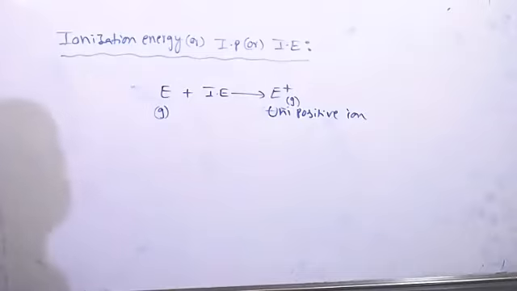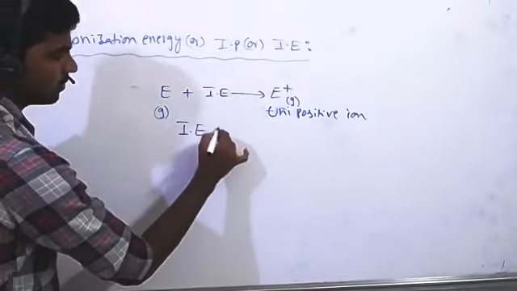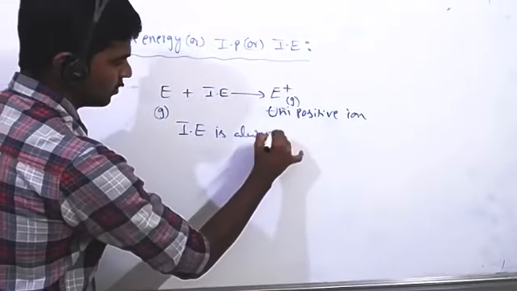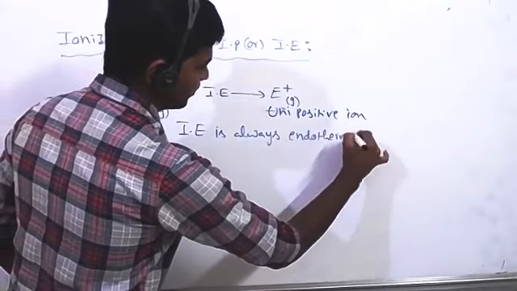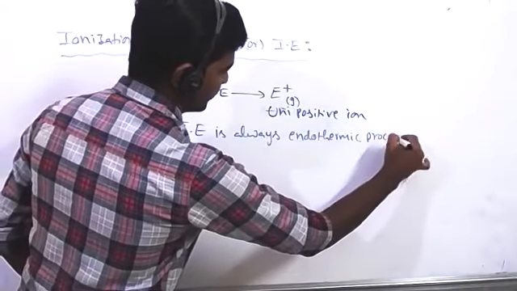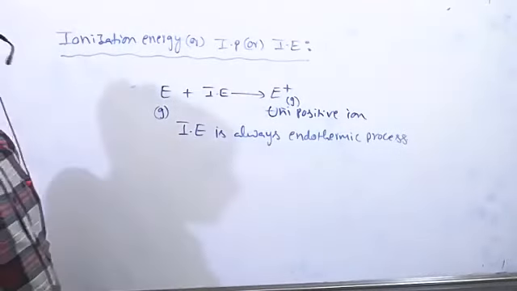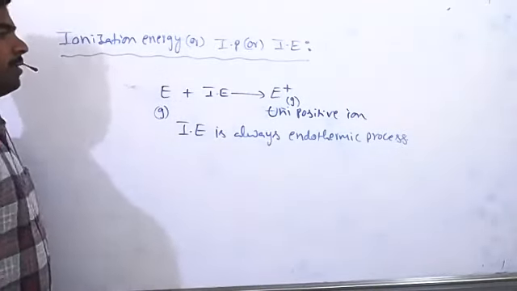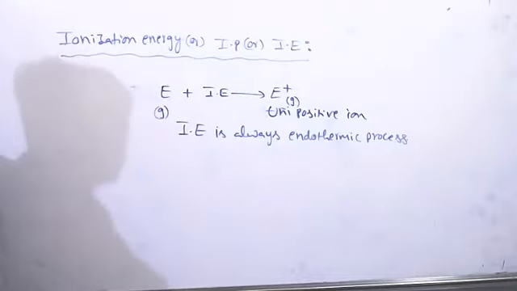So this ionization enthalpy is always an endothermic process. We always need to invest some energy to remove an electron from the atom. So this is what we call the first ionization enthalpy. To remove one electron is called first ionization enthalpy.